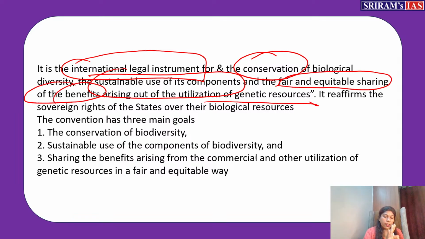So the three main pillars of this convention are: one is to conserve; second is to sustainably use the genetic resources, components of the biodiversity; third is the fair and equitable sharing of the benefits which arise from the utilization of the genetic resources. These are the three main aims for which this convention has been brought.